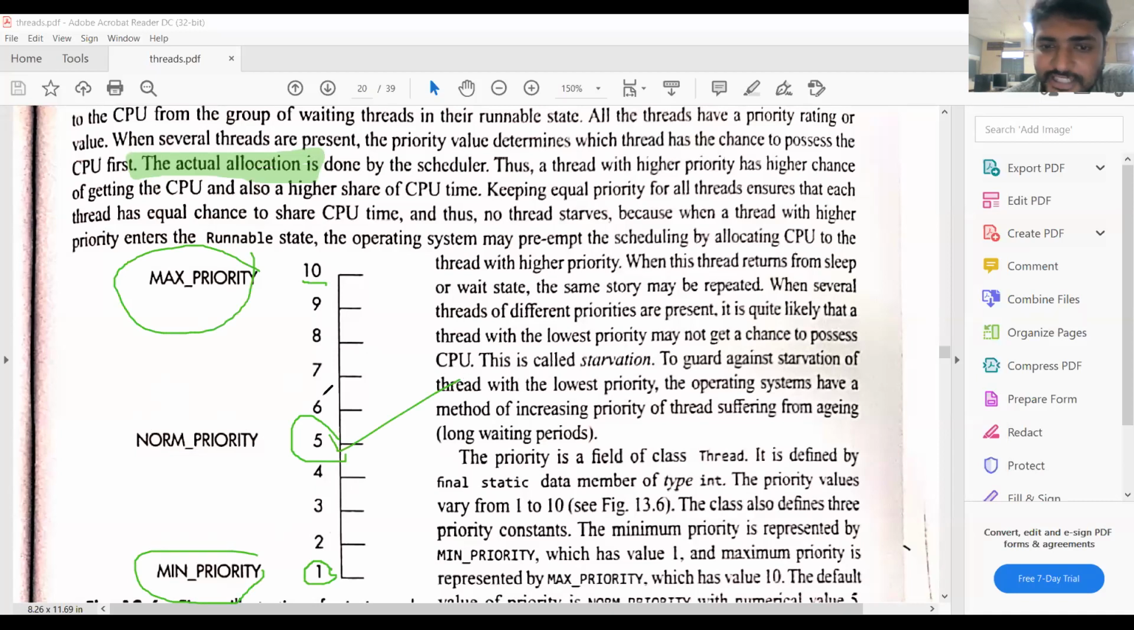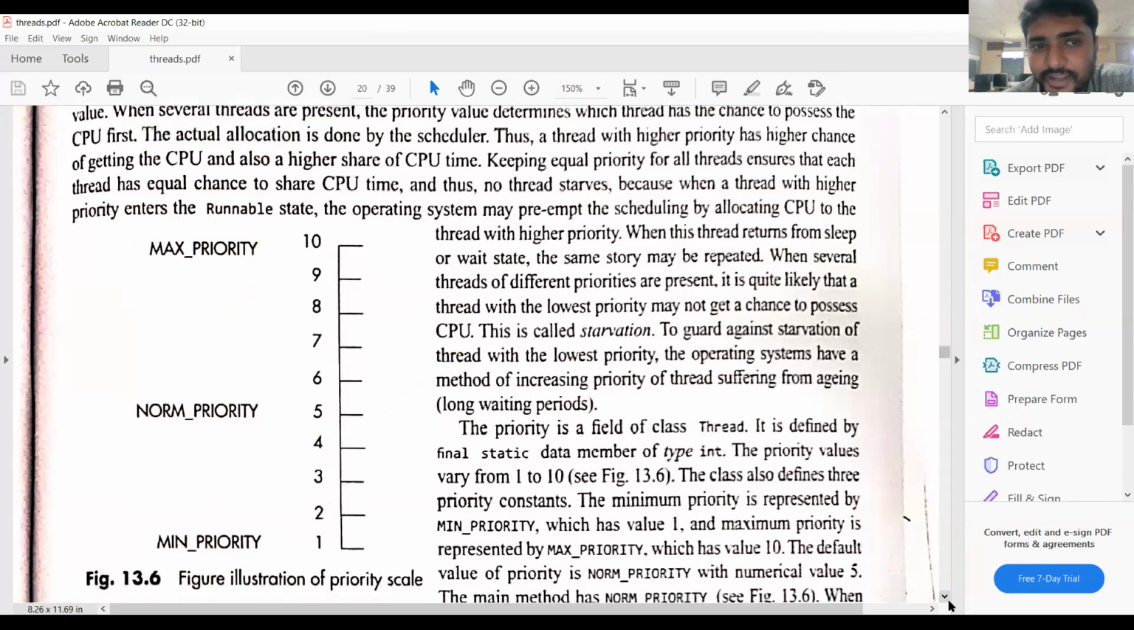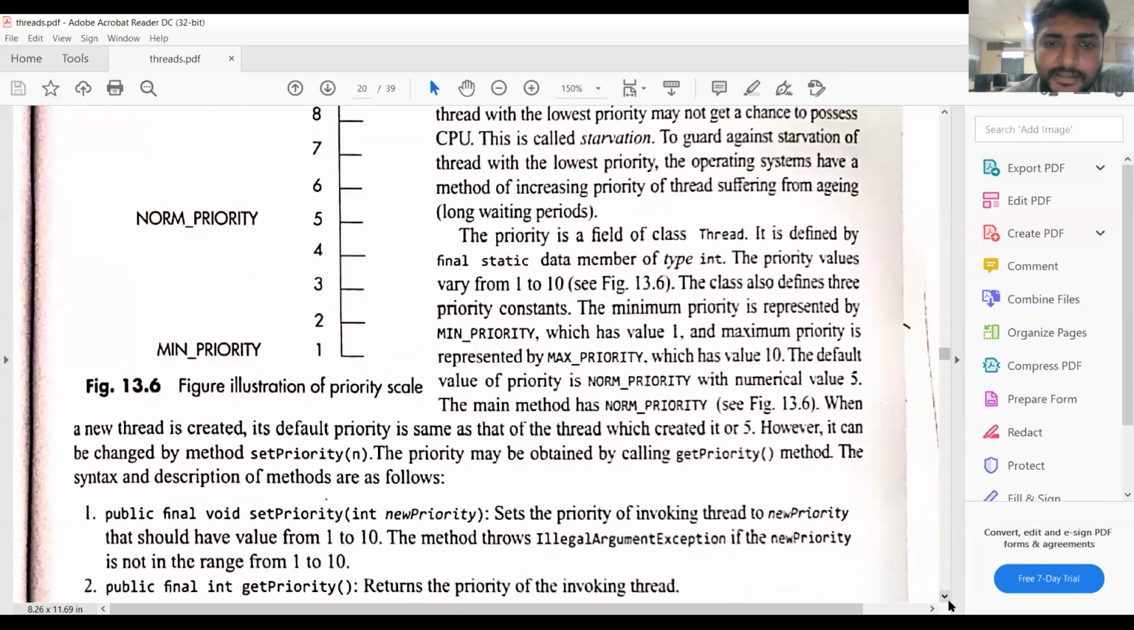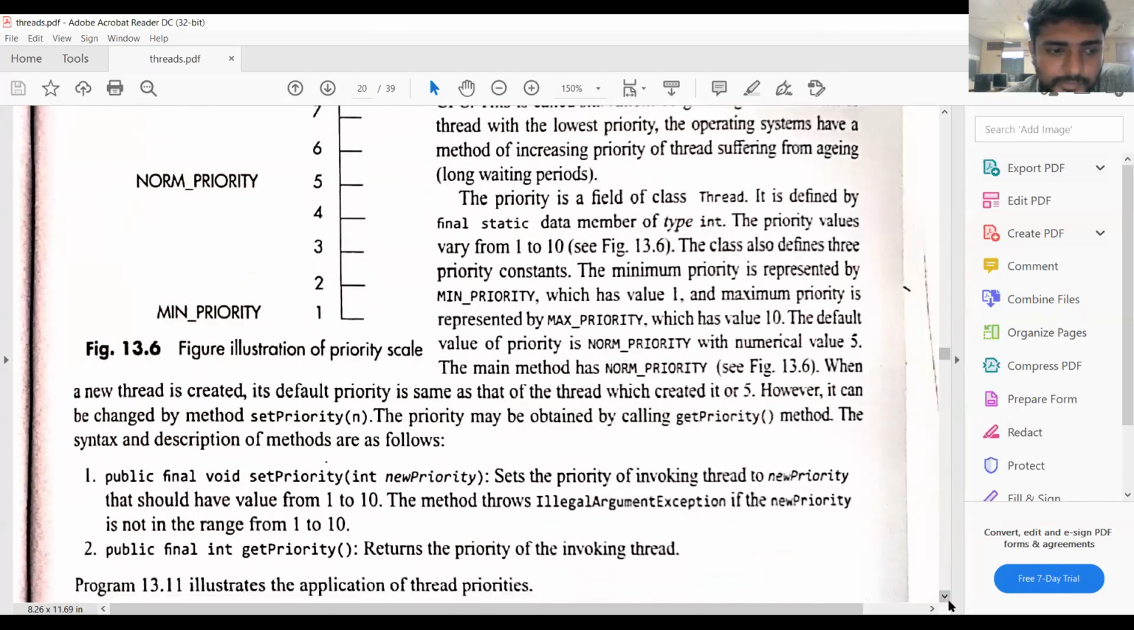You can also change the priorities by using the methods set priority and get priority. We can change the priorities for the threads. There are max priority, nominal priority, and minimum priority. By using these, we can change the thread priorities. By default, the thread priority is 5. So if you create any thread, that priority is 5.